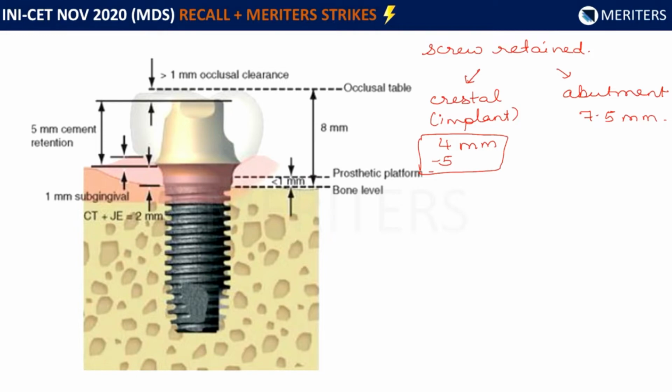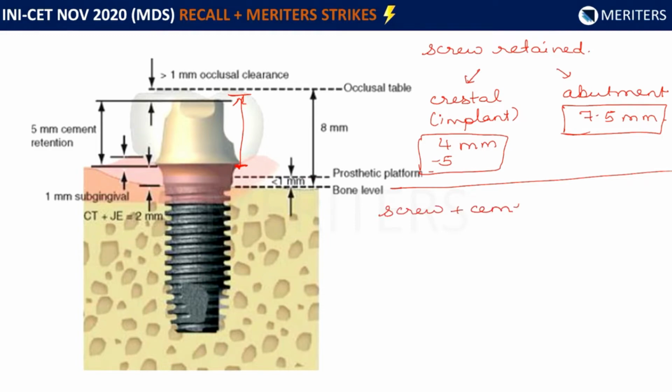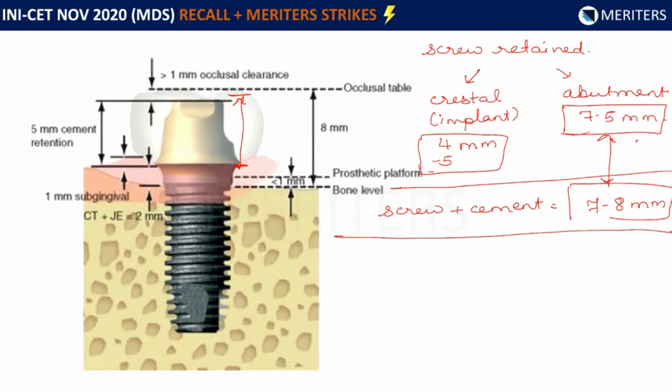That means that it is attached. The crown measurement is supposed to be done from here if it is an abutment level screw retained restoration. So this is for screw retained restorations. Then for the screw cement retained restoration that we discussed, it is around 7 to 8 millimeters. So again, both the answers fall in the same category. Then for other kinds of prosthesis, if it is an overdenture.